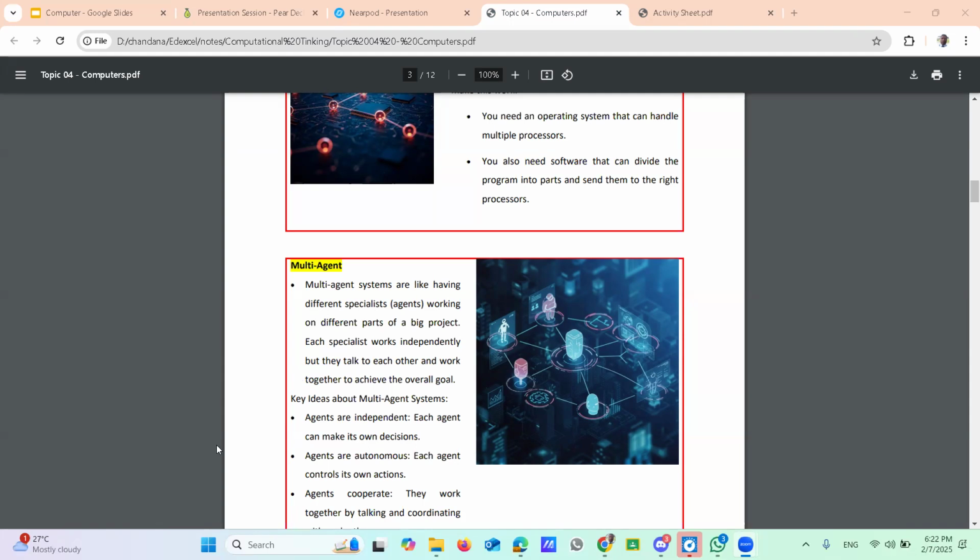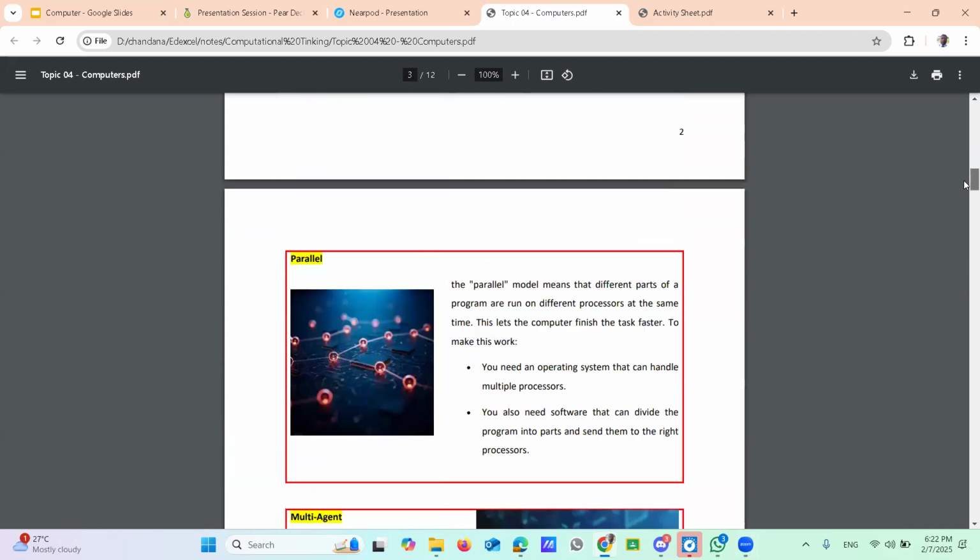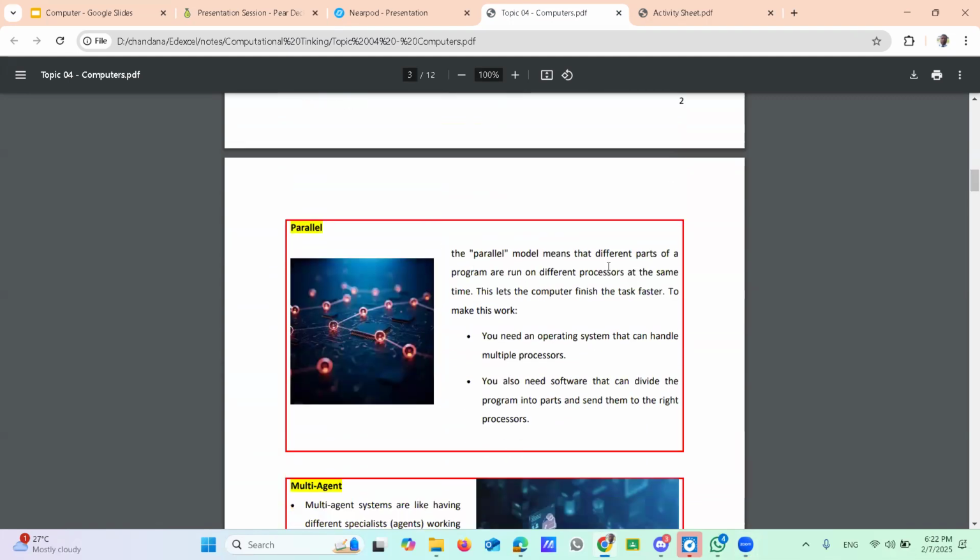Back into the lesson again that I'm discussing. Here the sequential one, then parallel computing. By reading this area, you can understand it. I'm also giving this PowerPoint presentation, and this class is recorded. The recording I will deliver after the class.